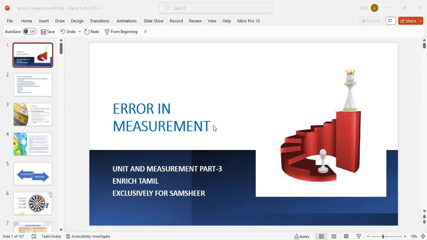When X is equal to A cross B, delta A is the absolute error in the measurement of A, delta B is the absolute error in the measurement of B, and delta X is the absolute error in the calculation of X. Delta X by X, the fractional error, is equal to delta A by A plus delta B by B. Percentage of error means percentage of error in the value of A plus percentage of error in the value of B.